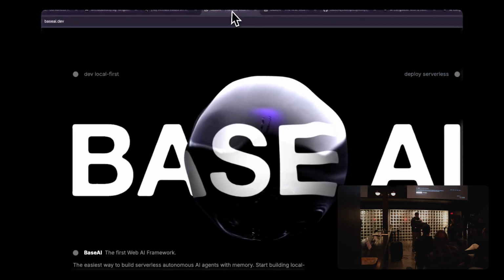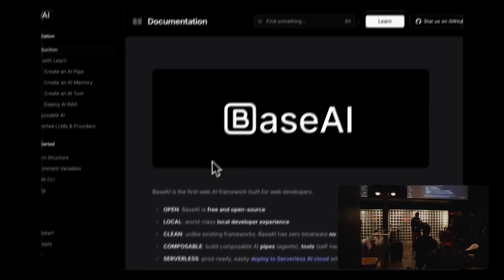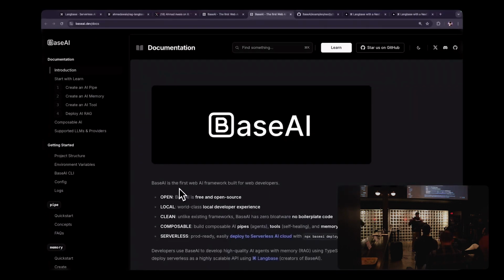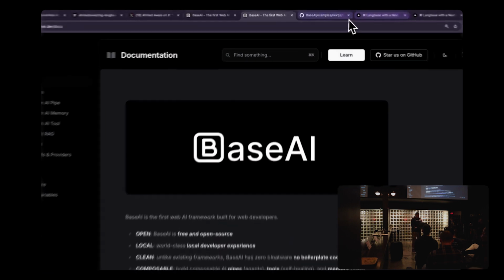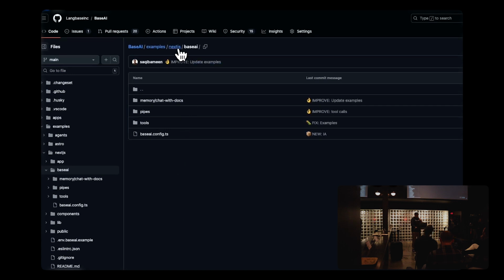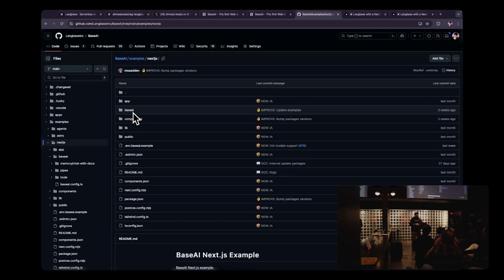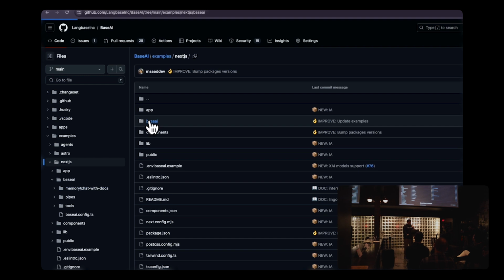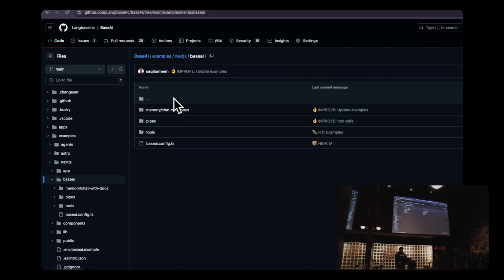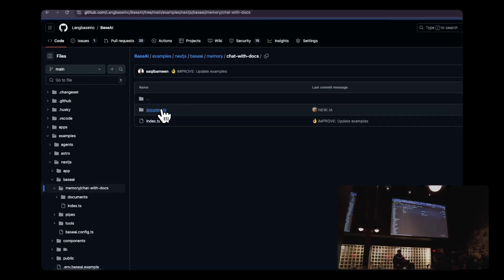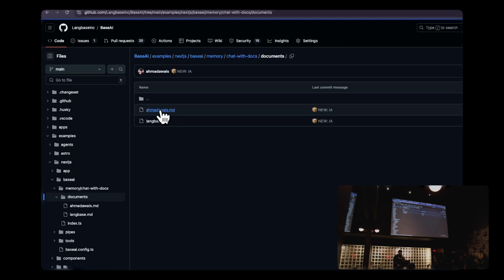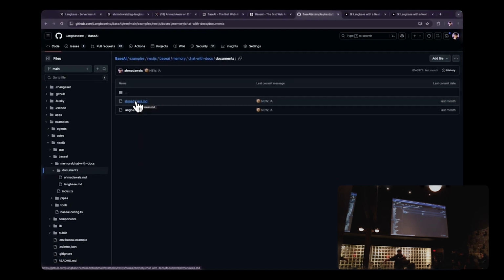But here's what I will show you a little bit more about. Not only is this framework local, but it has agentic memory and agentic tool calling. Here's a very simple Next.js project. When you start BaseAI, it basically becomes a folder inside of Next.js. It works inside of Remix, Vite, whatever, you name it, right? And it basically downloads all of your pipes, tools, and memory in your code base, right? In fact, you can chat with your GitHub repository. All you have to say is, well, here are the documents. Only look at the markdown files or TypeScript files, and we will index it for you automatically, right?